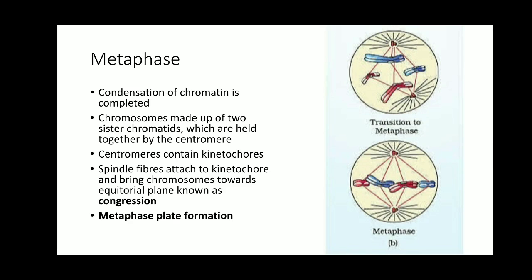The two single threads of chromatin, which are condensed, thickened and shortened, form chromatids. So the chromosome is made up of two chromatids, which are held by the centromere, and the spindle fibers which were initiated in the previous phase now attach to the chromosomes at a site known as the kinetochore. The centromere contains a disc-like structure known as the kinetochore.